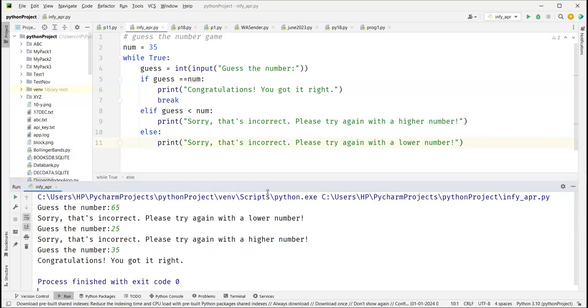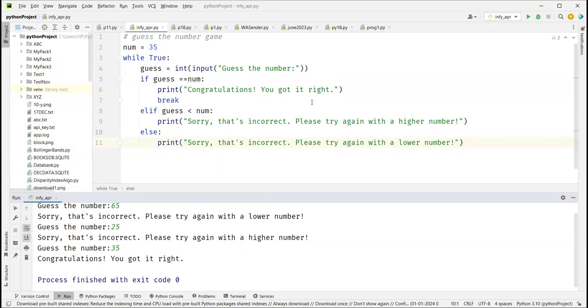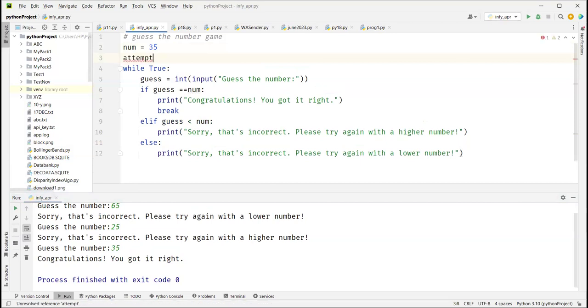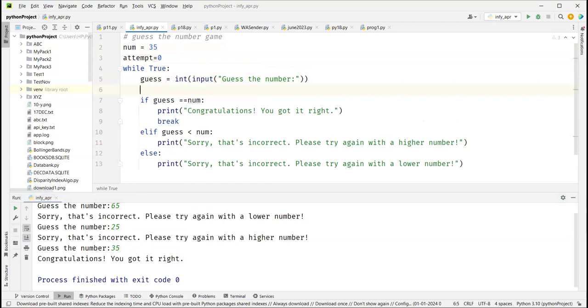Now let's add one more feature: if you get it right, it should tell you how many attempts you took to guess. So I will declare attempt outside, set to 0.